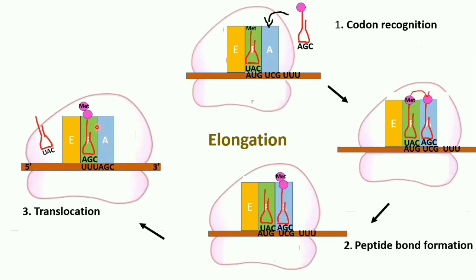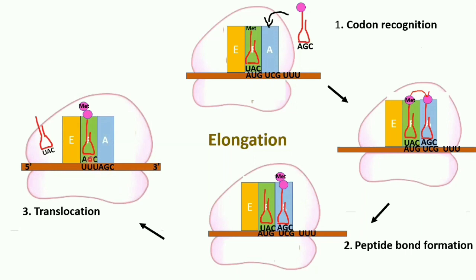Basically, it is the movement of the growing peptide chain from the A site to the P site. So this is the translocation. Here, elongation factor 2 and GTP energy are required. If you see here, first this peptide chain on the tRNA was on the A site. It has moved to the P site. And the deacylated tRNA that was on the P site is then moved to E, and finally it is removed from the ribosome.